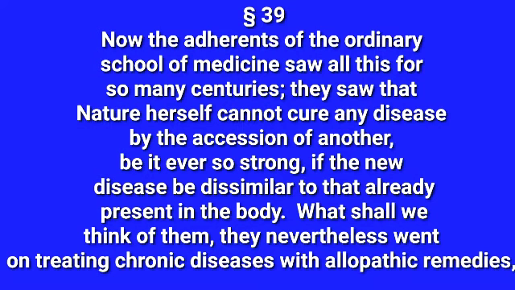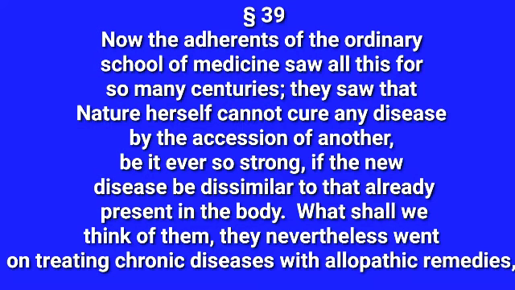Because what Hahnemann insists is that in nature itself, the cure won't take place when two dissimilar diseases meet together. Then how can you expect the cure to take place when you prescribe allopathic medicine based upon the dissimilar? Okay, clear? So 39. Now the adherents of the ordinary school of medicine saw all this for so many centuries.